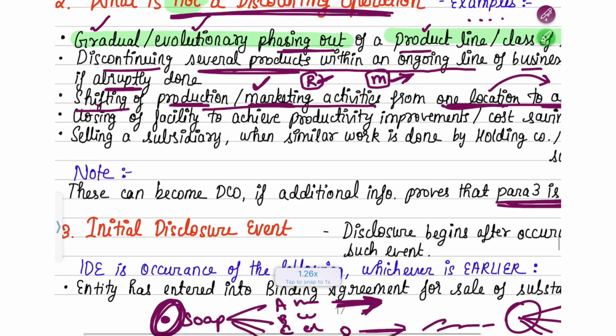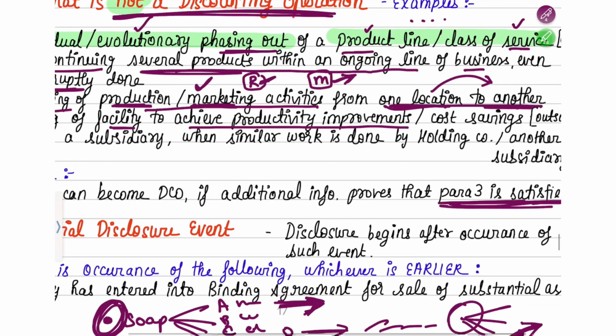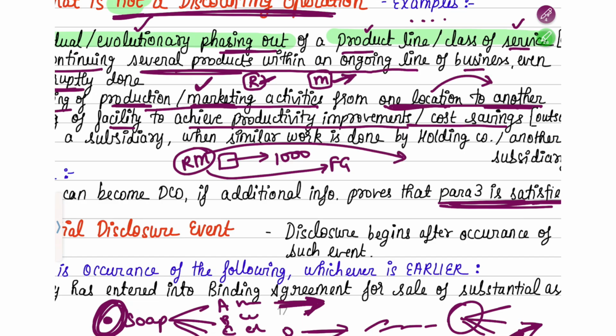Okay. The next one they tell you is closing a facility to achieve productivity improvements or cost saving. Suppose I was running a particular production line, and you were incurring a cost of suppose 1,000 rupees per product for a particular production line in a process. Now suppose you are producing raw material in your company itself. From raw material until finished goods, everything you are producing in your company only. But what you understood was, if I purchase raw material from outside, I'm just going to get it at 400 rupees. 600 rupees of cost savings I can achieve by closing down this production line.